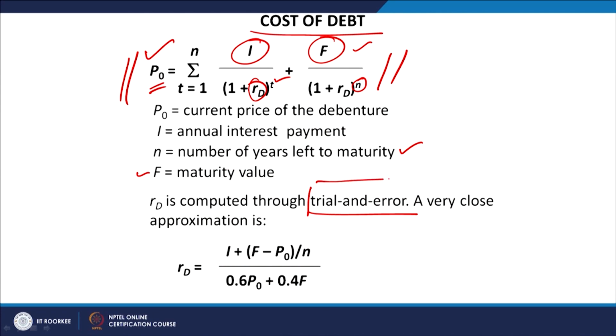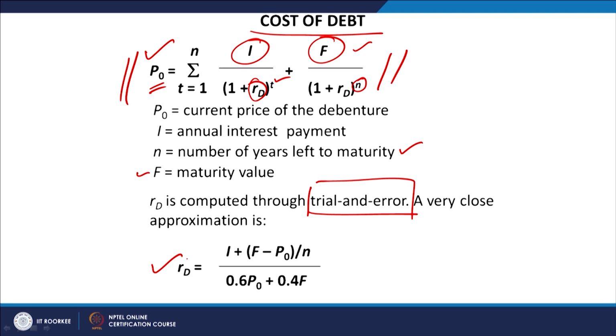Now, sometimes this trial and error process becomes a little complex. So, we have a shortcut also. If you do not want to follow the trial and error method, you can use the approximation method, where you use I plus (F minus P0) divided by N, and in the denominator we use 60% of the purchase price, which is P0, and 40% of the maturity value, which is F.